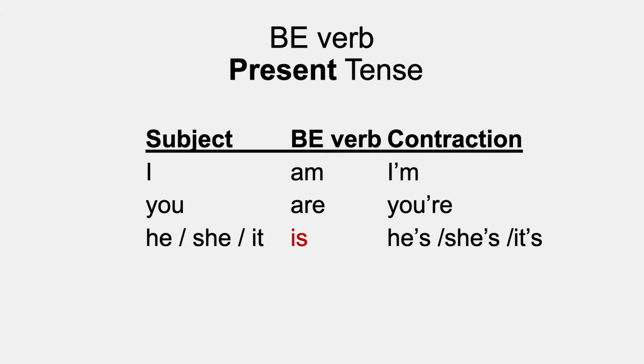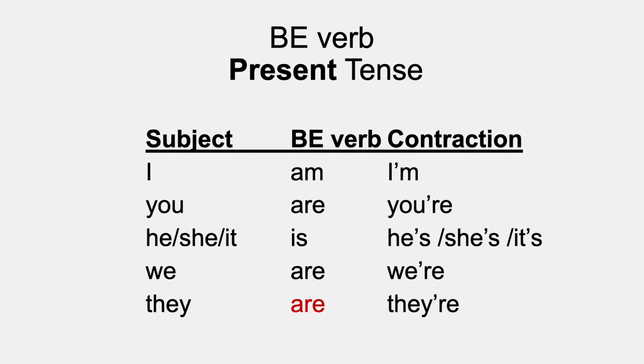And again, when you contract he, she, and it with the be verb is, you must pronounce the S. He's, she's, it's. We are, we're. They are, they're.